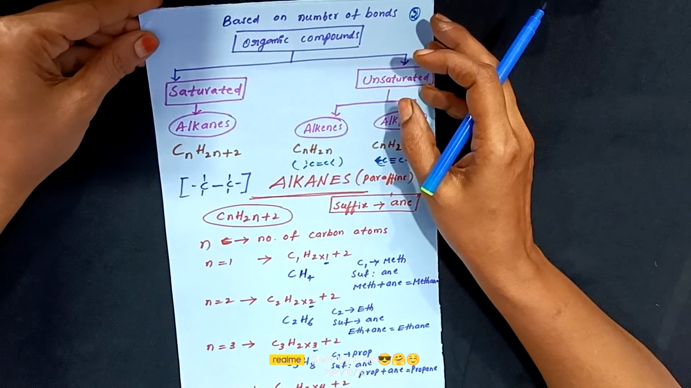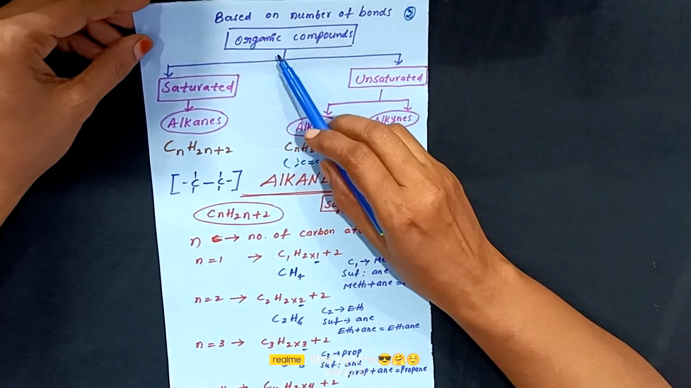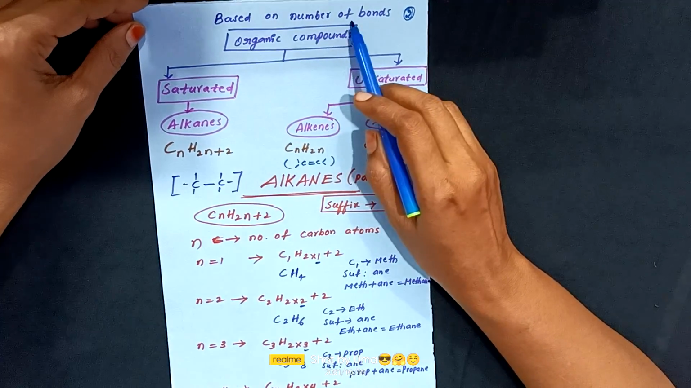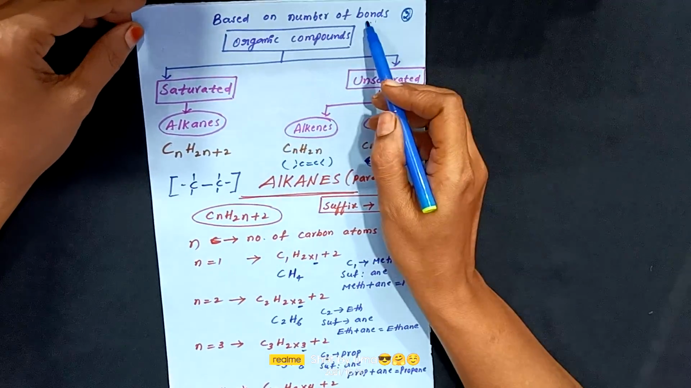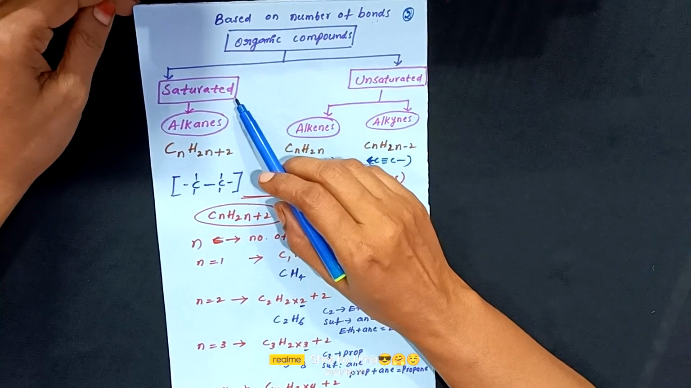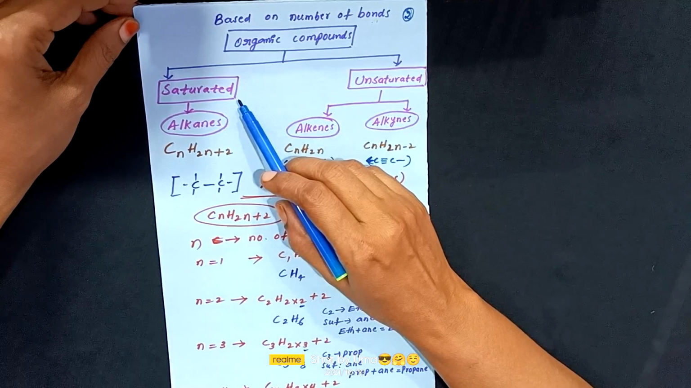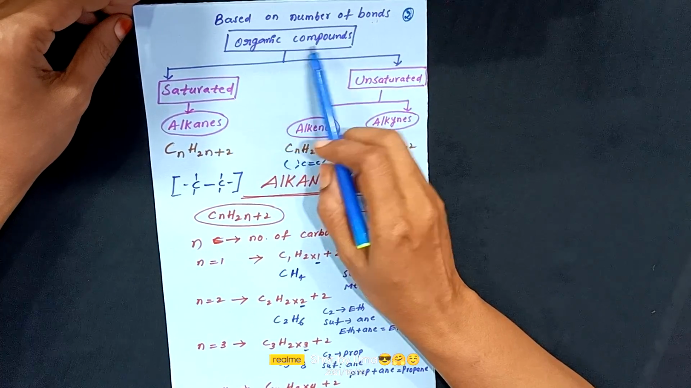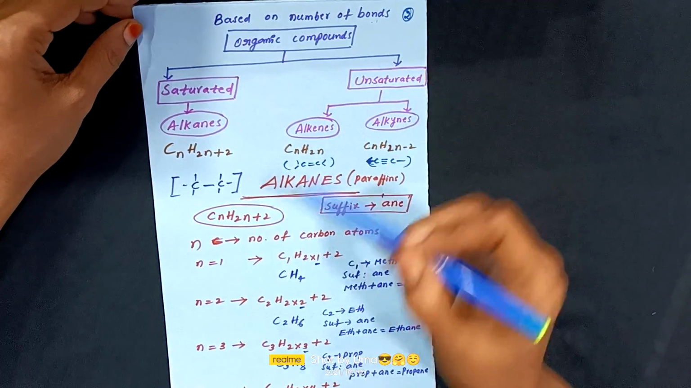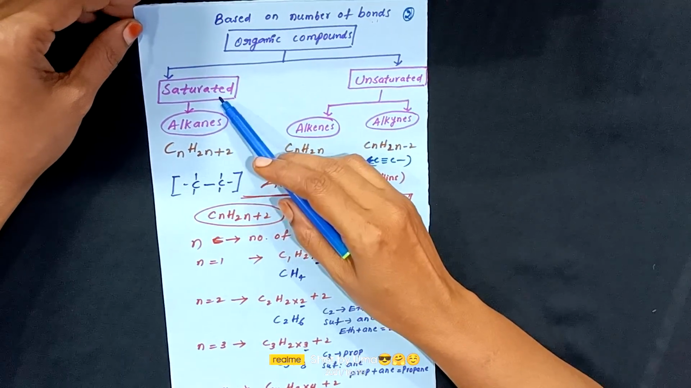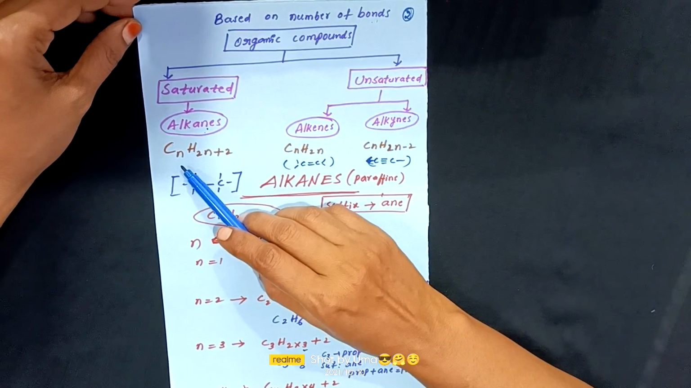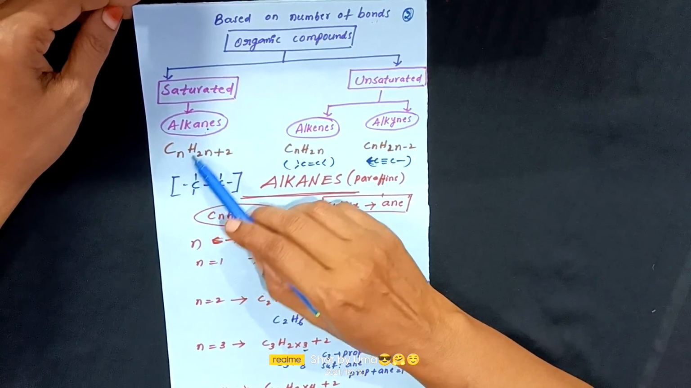Now I am going to explain the classification of organic compounds based on the number of bonds. Here, number of bonds only. Carbon is able to form multiple bonds, as I told you already in the previous video. Organic compounds are classified into saturated and unsaturated. Saturated hydrocarbons are also known as alkanes, and they have the general molecular formula CnH2n+2.